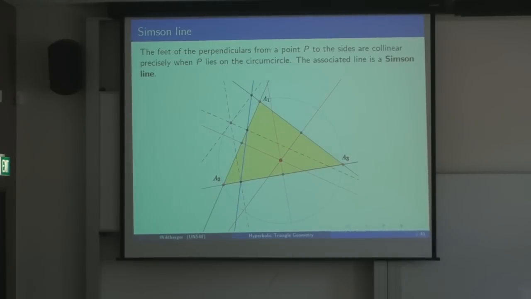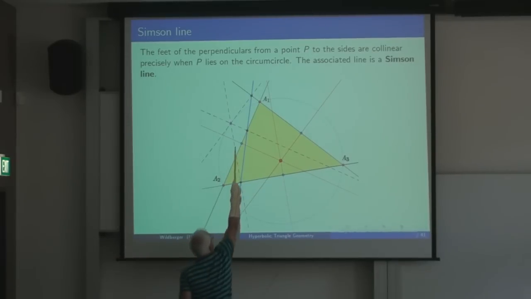Now, another interesting classical fact about the circumcircle, the circle through the 3 points, is something called the Simpson line. So if you take a point, this little purple one up there, and you drop perpendiculars to the 3 sides of a triangle.